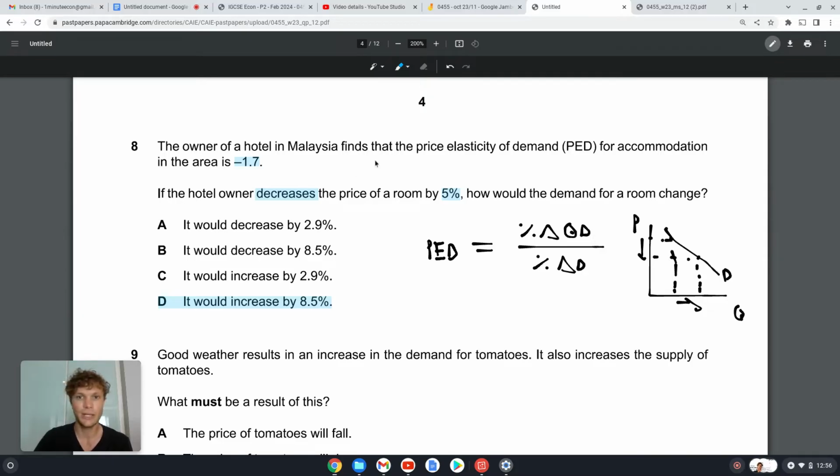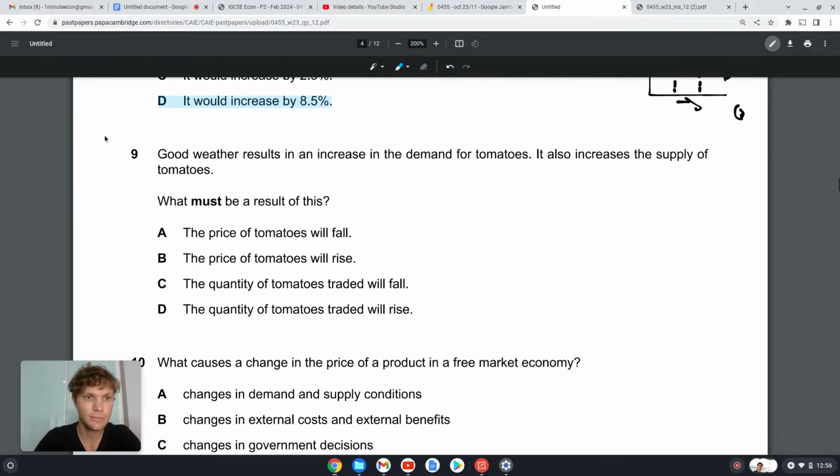And here we've got an elastic curve, so when the price changes, the quantity demanded is going to change by even more than what the price changed. The price decreased by 5%, and because it's elastic, absolute value greater than 1, the quantity demanded is going to increase by more than 5%, and the option we have is 8%. Okay. 9.